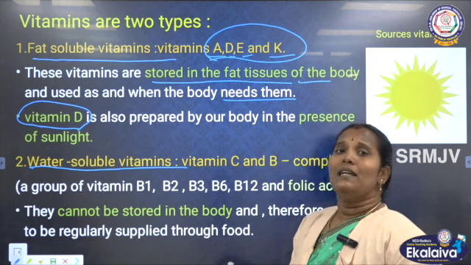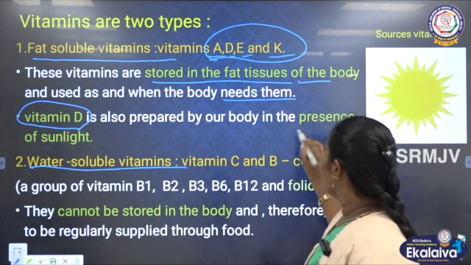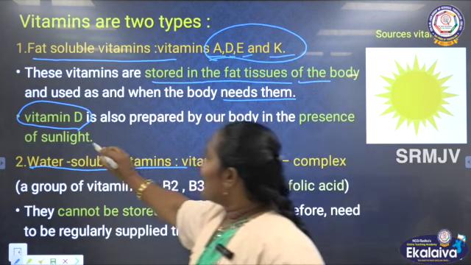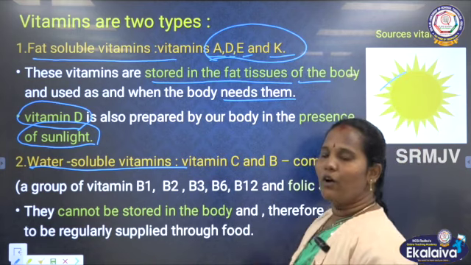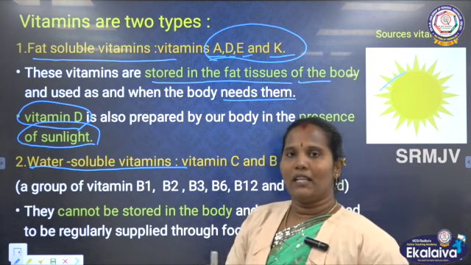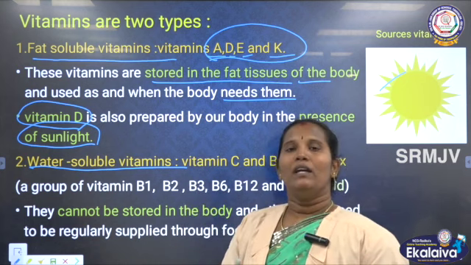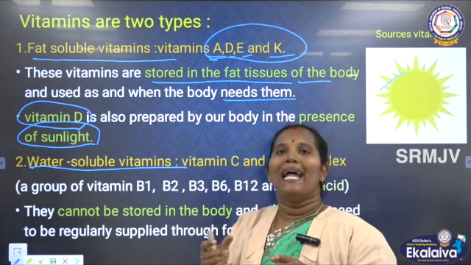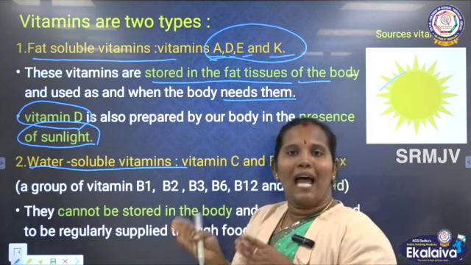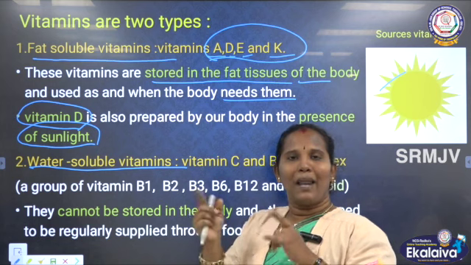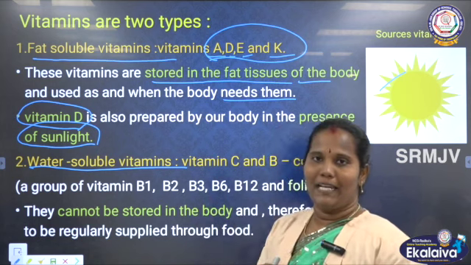Apart from this, we can get vitamin D from the sunlight. If you are playing outside in the evening, we get the sun rays on the skin. Our skin has melanin, which is a pigment. Just as plants have the chlorophyll pigment, our skin also has the melanin pigment.